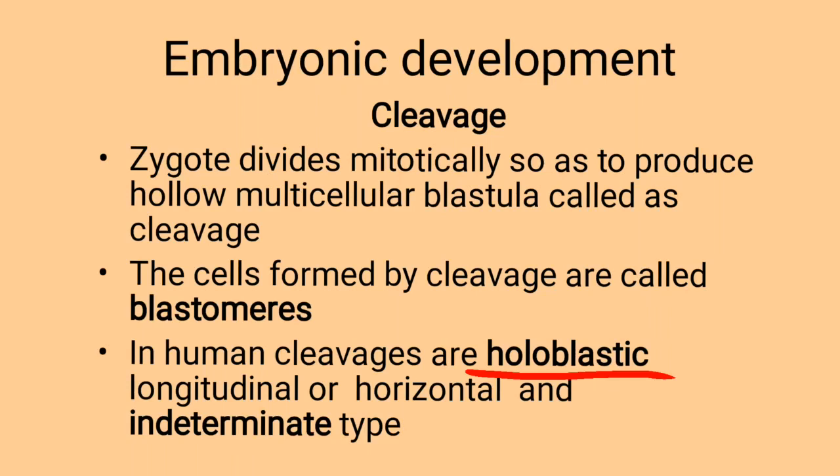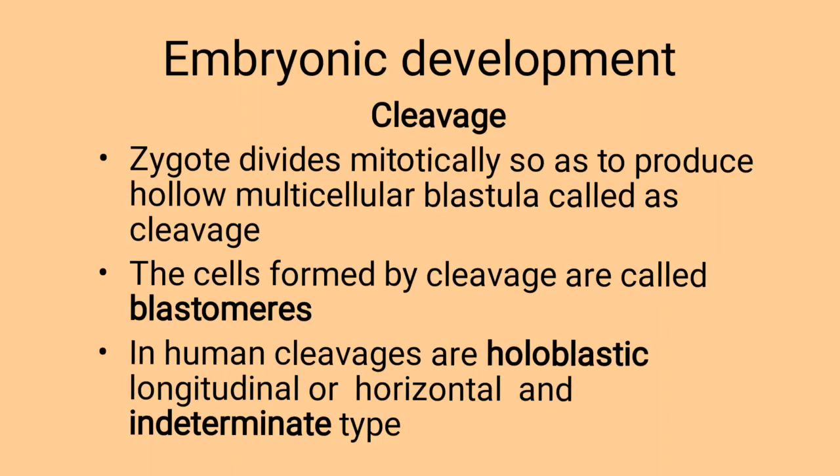It is radial or indeterminate type of cleavage, that is, the fates of the blastomeres are not predetermined. So all these blastomeres have not previously had their fates determined, therefore indeterminate type of division occurs in the embryo or zygote